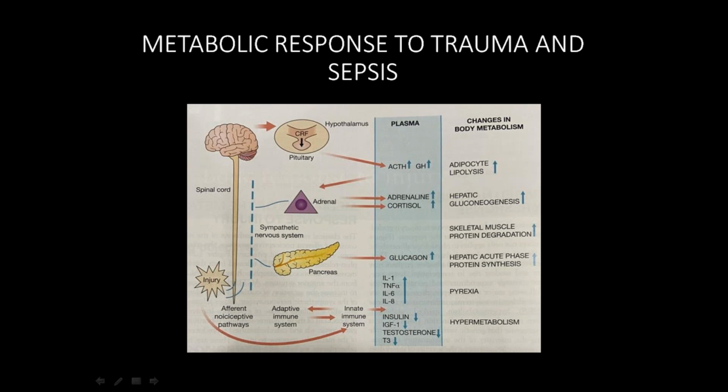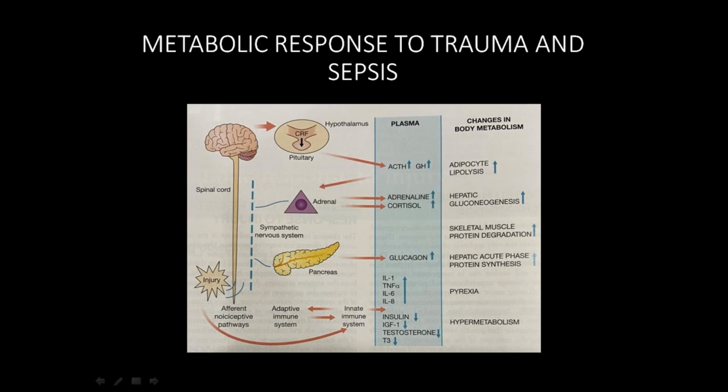So these responses, we need to control as early as possible. We need to give proper IV fluids, we need to give dextrose, we need to suture the wound, and we need to give proper antibiotics. If you leave it like that, if there is an injury, an infection, trauma, the pro-inflammatory cytokines will increase. They will be acting on the kidney also. It will cause renal shutdown, and there will be vasoconstriction with poor urine output.